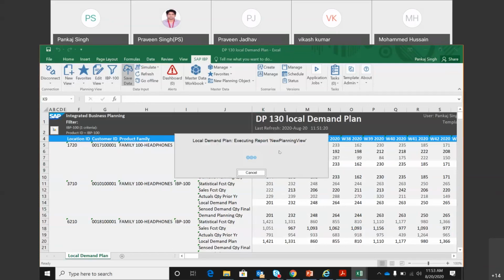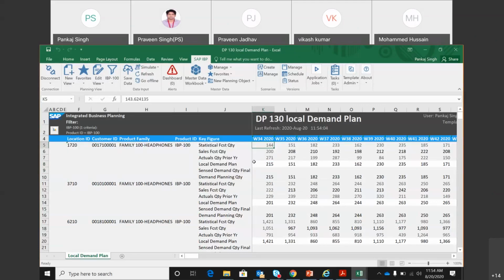So in the process of demand planning, the planner generates a local demand plan, which means this is the demand planner's plan. But what is the level at which it is happening? It is happening at location, customer, and product level. And he writes a new number, which is 215.